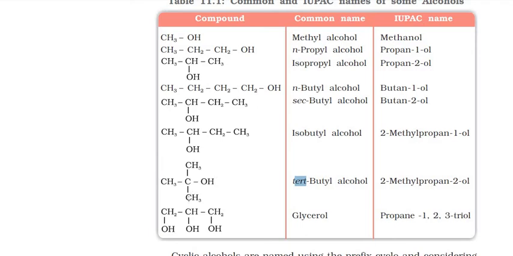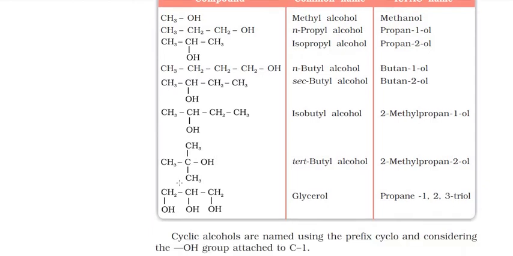How? Because if we talk about the longest chain, the longest chain would be 1, 2 and 3. Okay, so this becomes propane, and on the second position you have methyl, and OH also. So as per alphabetical order, M comes first, LMNOP. This is how we give preference. 2-methyl propan-2-ol. Okay, I hope this is clear.